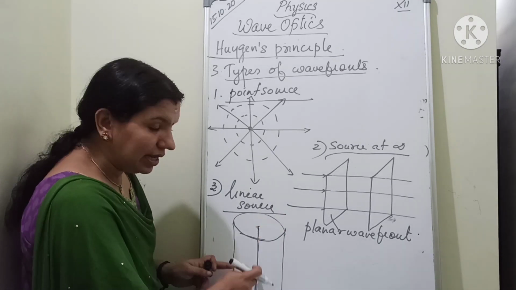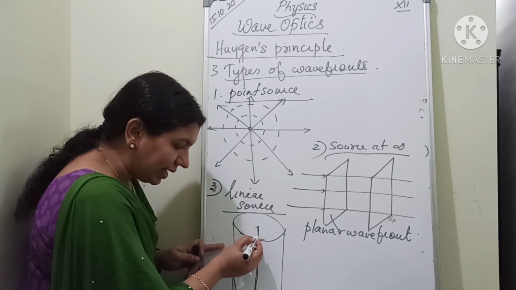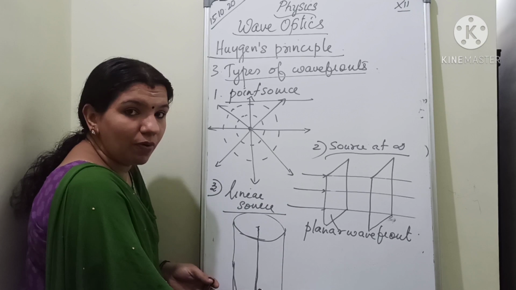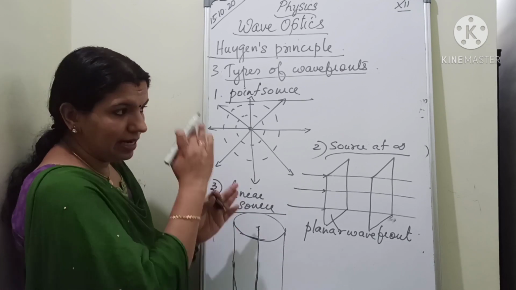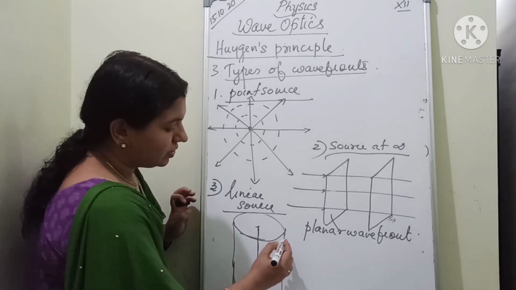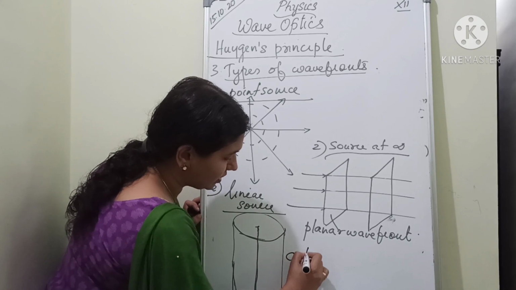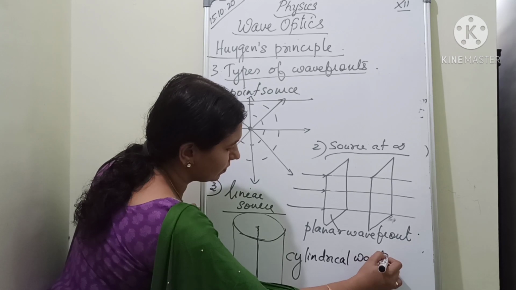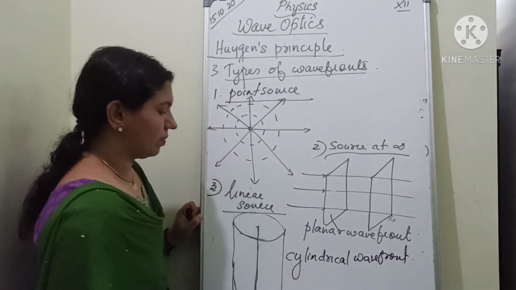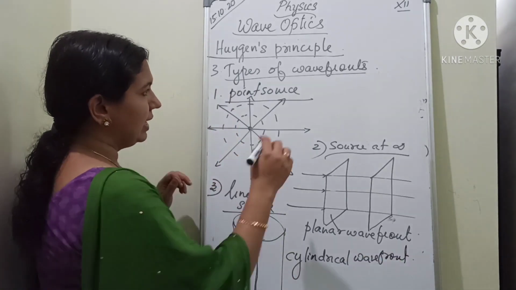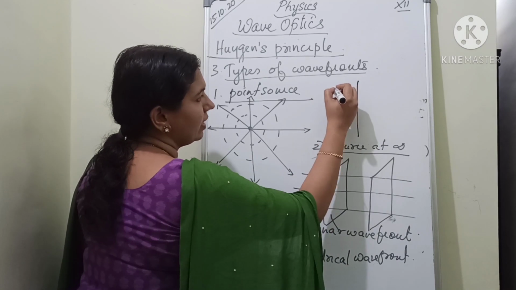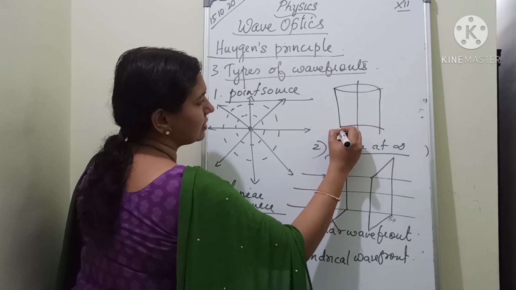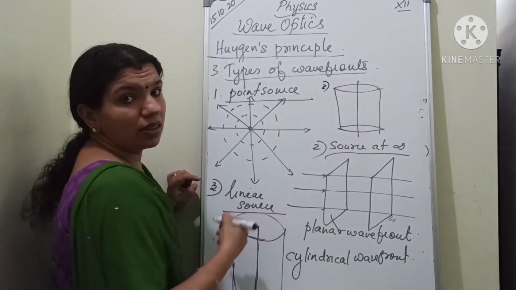Understand? For a linear source, each point you can take as spherical. So the sum total will be in the shape of a cylindrical wavefront. So I can say for a linear source, the shape is cylindrical. The linear source will be like this, then the shape of the wavefront will be like this. This is the third one.